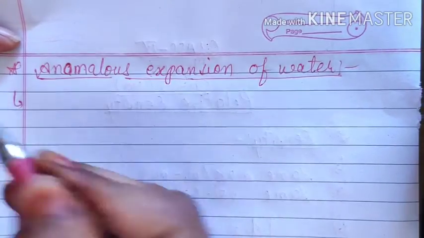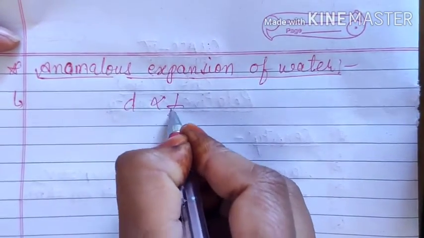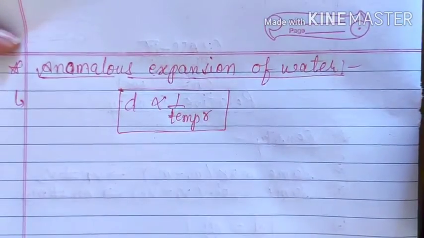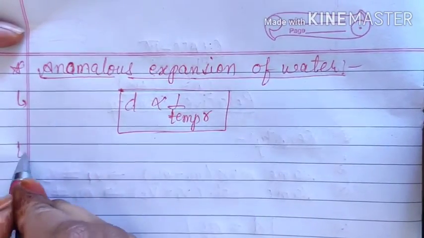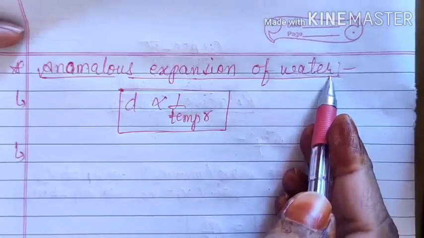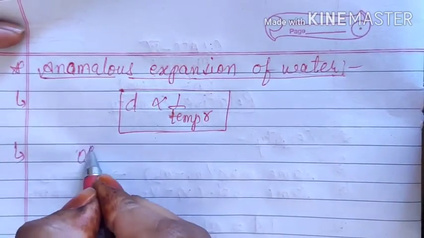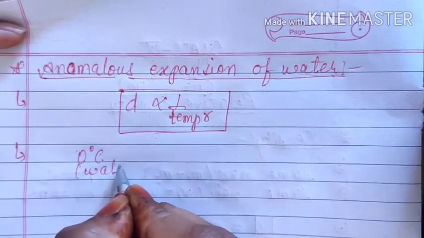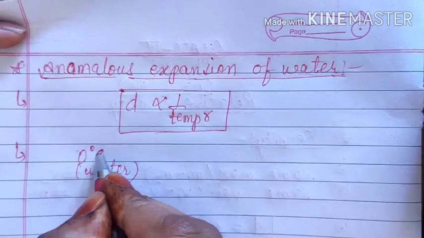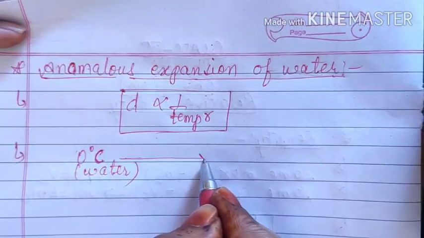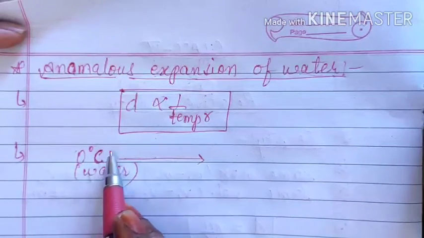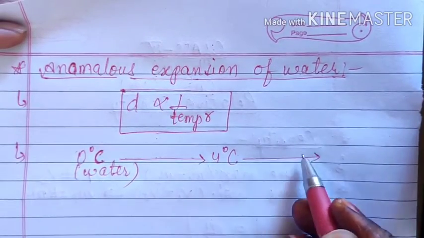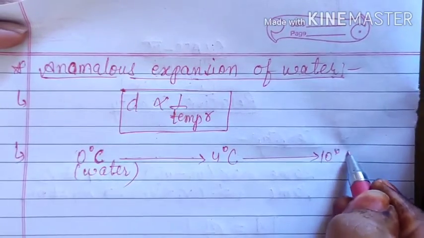Okay, so first we will write our original concept, that density is inversely proportional to temperature. When you heat something, then it will expand. But here the thing is, when we start increasing the temperature of the water, suppose initially the water was at 0 degrees Celsius. See, I'm not saying it's ice, it's water only, so you have to consider water only. Suppose some water we have at 0 degrees Celsius, its temperature starts increasing, after some time it will be 1 degree, 2 degrees, 3 degrees, and it will reach 4 degrees, and then further it will increase, and 5, 6, 7, 8, anything, suppose it is 10 degrees Celsius here.